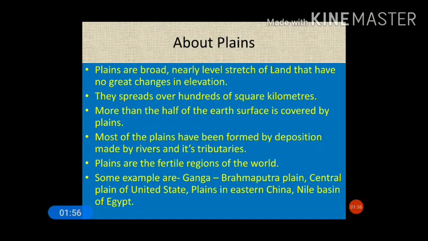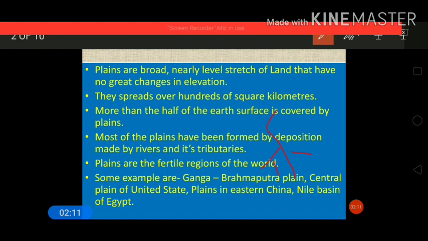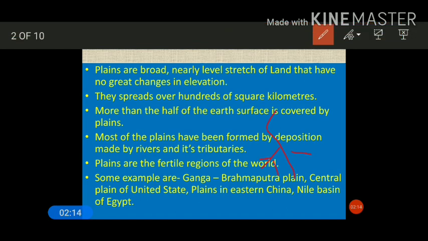Now what are tributaries? Tributaries are the small streams that join the main river. For example, this is the main river, and it is joined by small streams flowing towards the main river. These small streams are termed tributaries. Tributaries also play an important role in carrying sediments or alluvium and depositing them in the main river, and the main river carries all those sediments and deposits them in the low-lying areas.